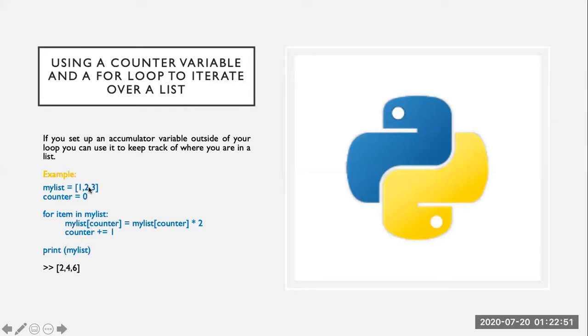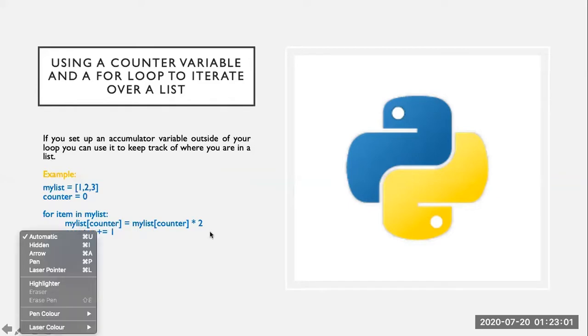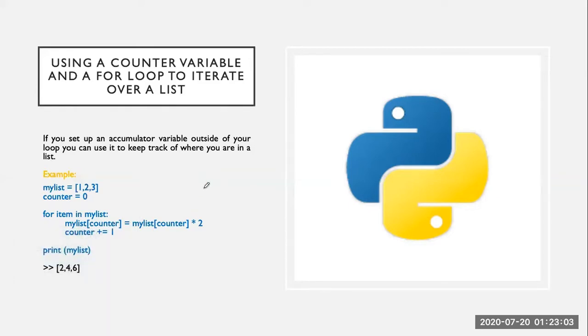As we have initialized the counter as 0, in the first iteration this line means my list with index number 0.